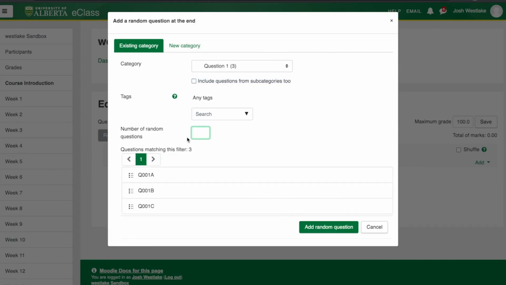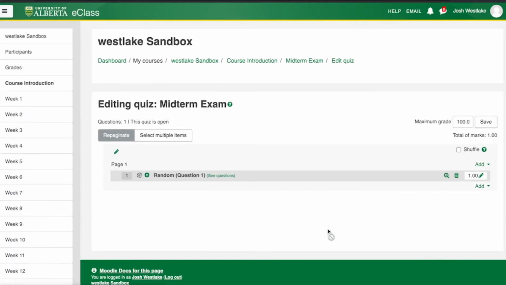And for the number of random questions, I only want one of these questions coming into any individual student's exam. So I'm going to type in 1 and then click Add Random Question. And now you can see that there is one random question from that category added into my quiz. So now every student will get one of those 3 questions, and that's it.